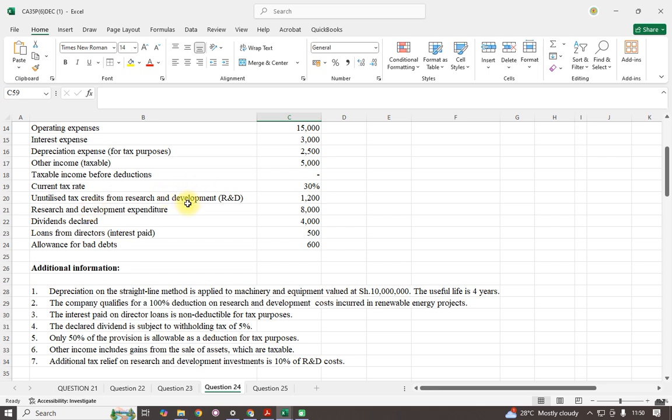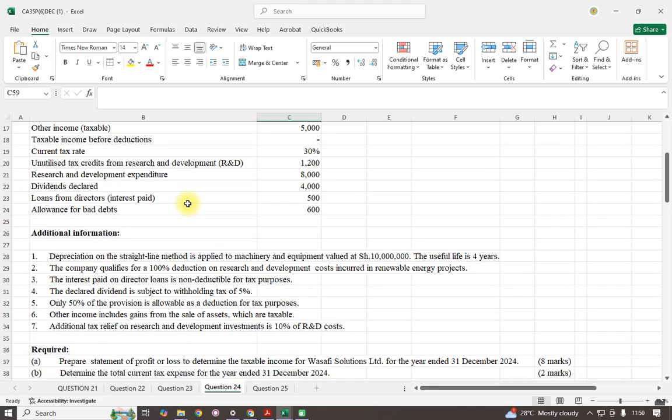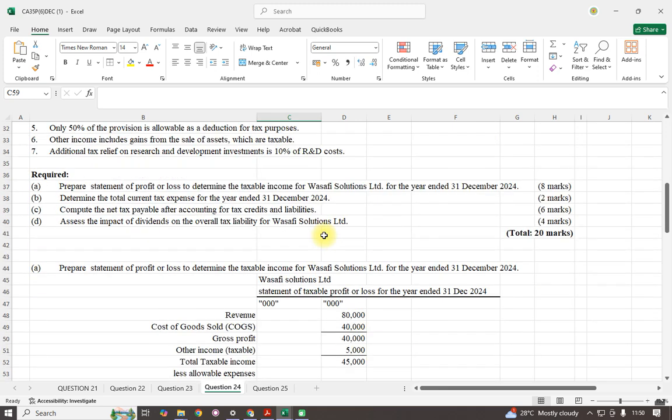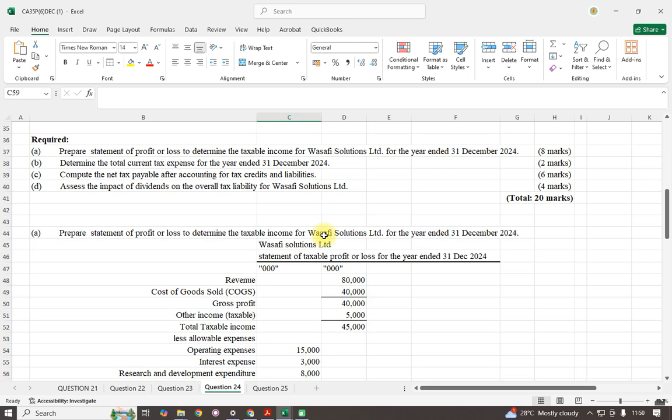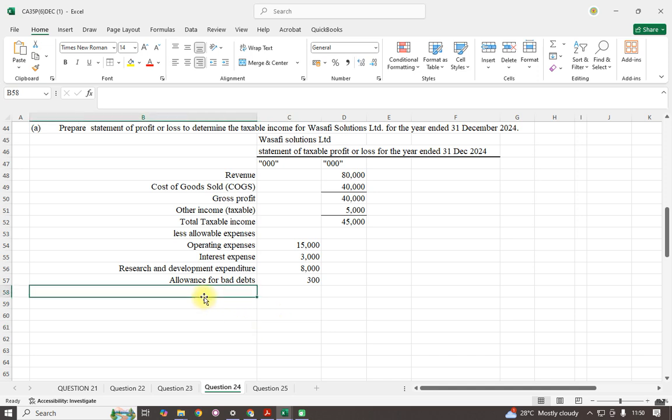Then taxable income before deduction, you have to determine that. Current tax rate is 30. I think that is all, but I need to see this. The tax relief on research and development investment is 10% of research, so this one should be able to reduce our tax liability. When they talk about the tax relief, we shall take it from the tax payable. That is where we shall deal with that. So here we shall less the investment allowance.